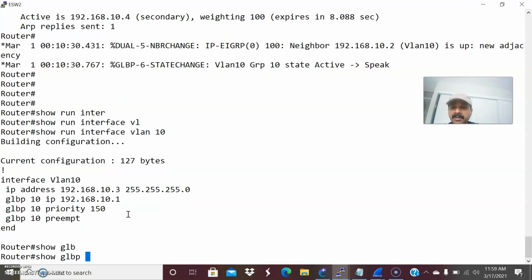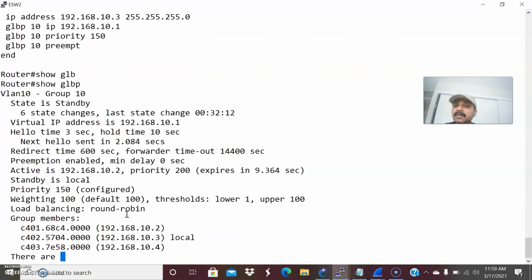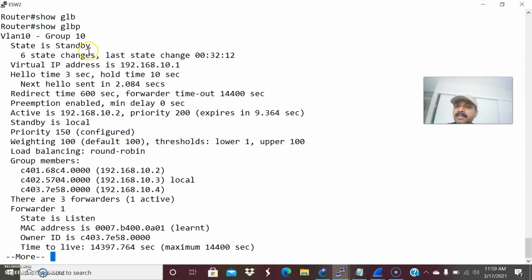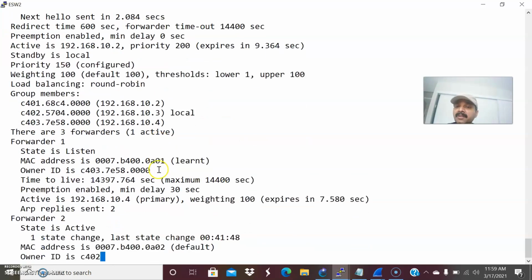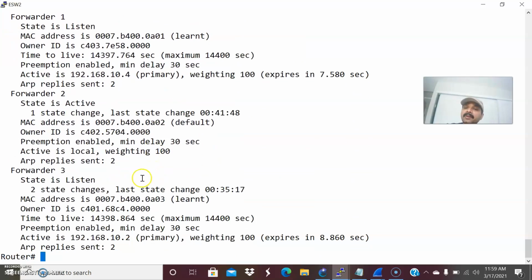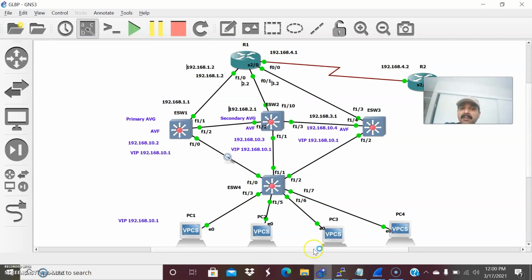So GLBP, let us see. So this is a standby secondary and the preemption is enabled, right? And the priority is 150 and the weighting value is 100. Similar way, this also will be having 3 forwarders, but one forwarder will be active. So it is active for the forwarder MAC 02. So this is the MAC it will be assigned to the second client. So this is the way it works.